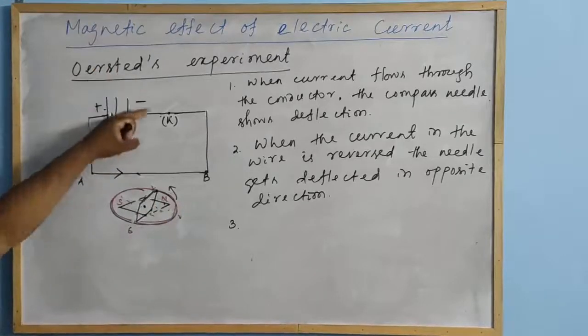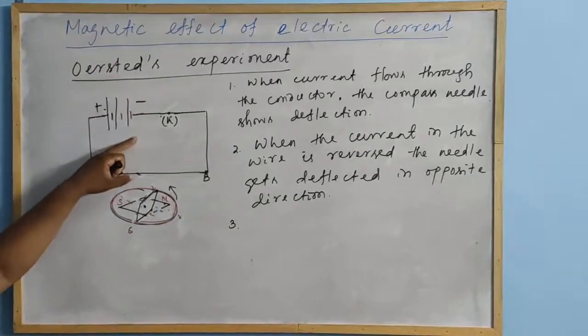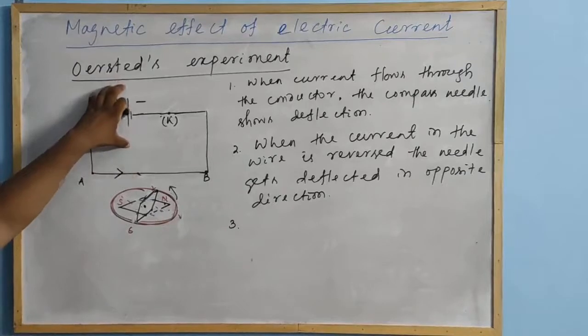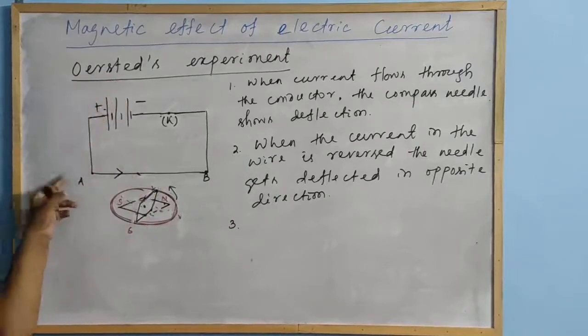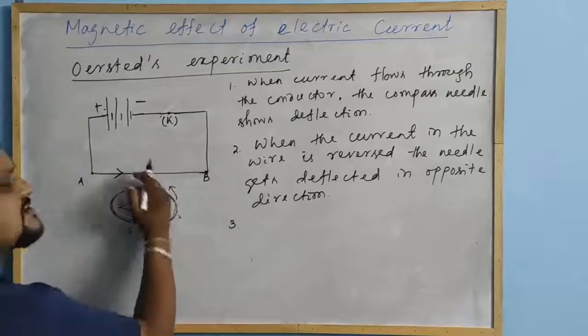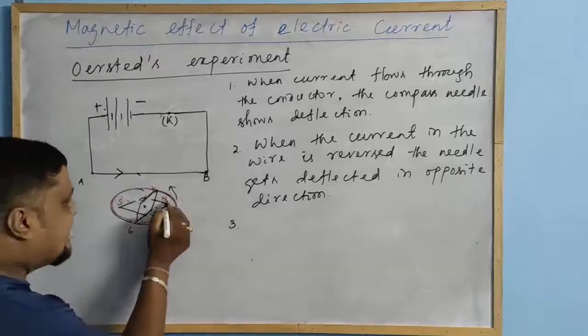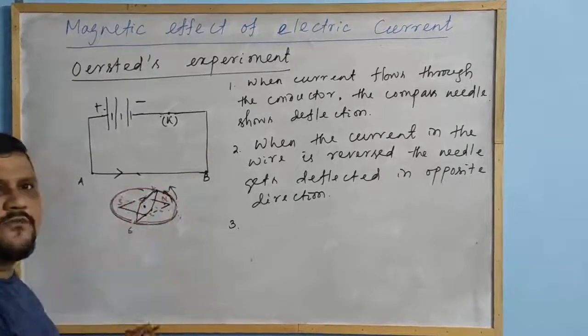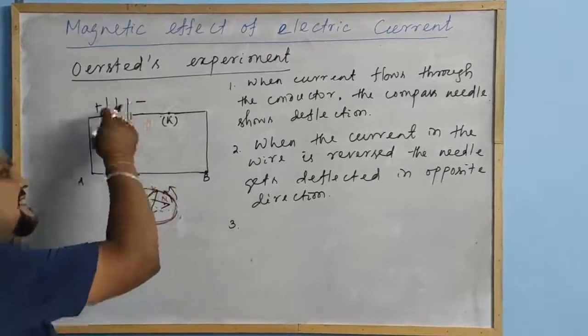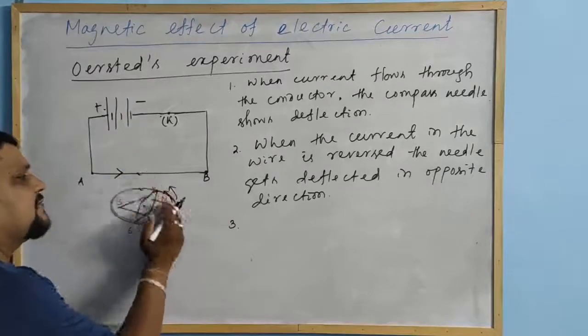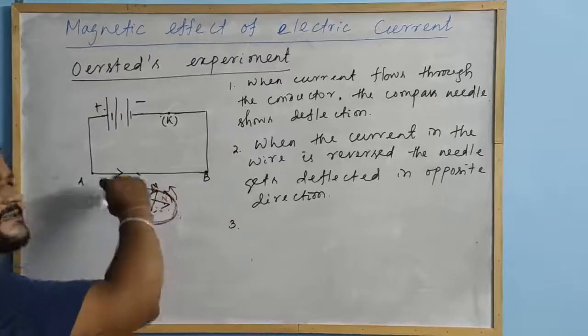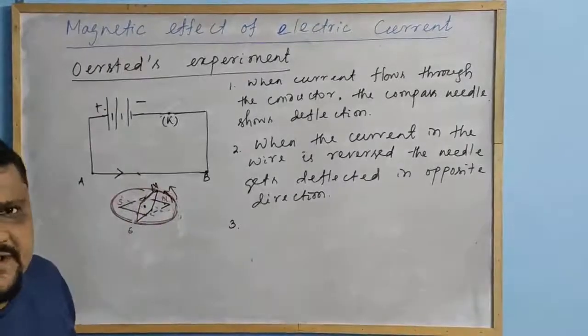But when the strength of the current increases by increasing the source EMF, the current strength in the conductor increases, and the deflection also increases. Suppose in this case it deflects 3 or 4 degrees more. If the strength increases, it is more deflected. The north pole gets more deflected, and obviously the south pole also gets deflected.